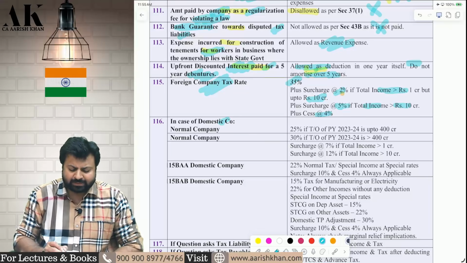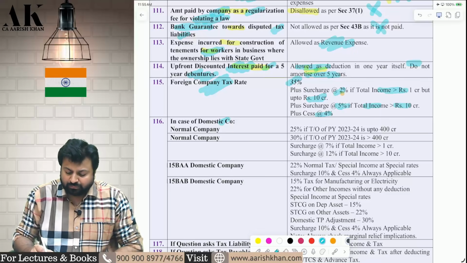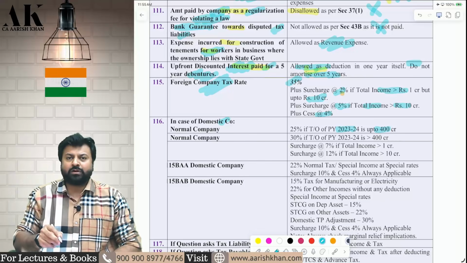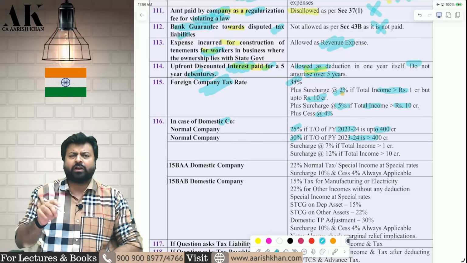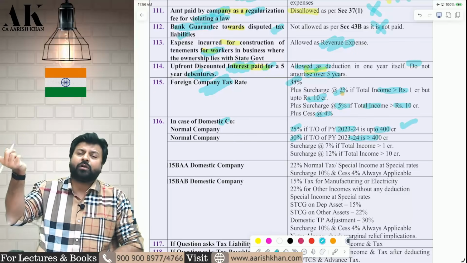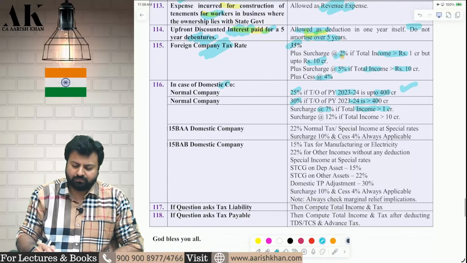What is the tax rate of a domestic company? For a normal company, if the turnover is up to 400 crore in the last to last year, in 23-24, if the turnover is up to 400 crore, 25%. If it is more than 400 crore, 30%. What about exactly 400 crore? Exactly 400 crore, then 25%. Be very careful. If it is more than 400 crore, then 30%. Surcharge 7% if total income is more than 1 crore.